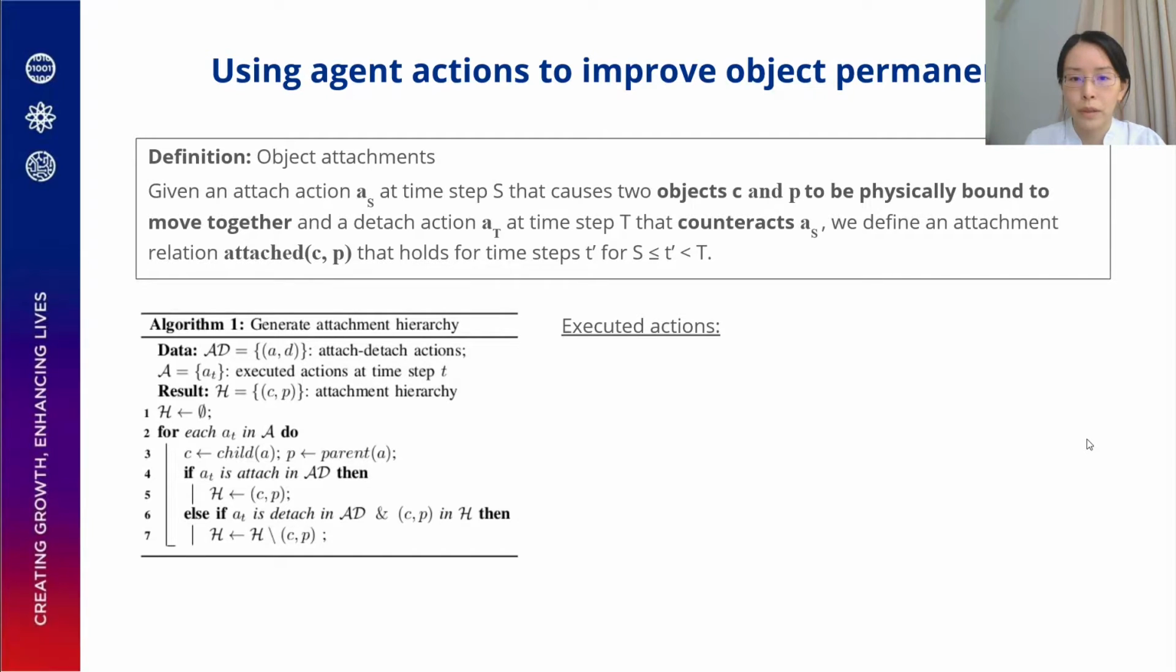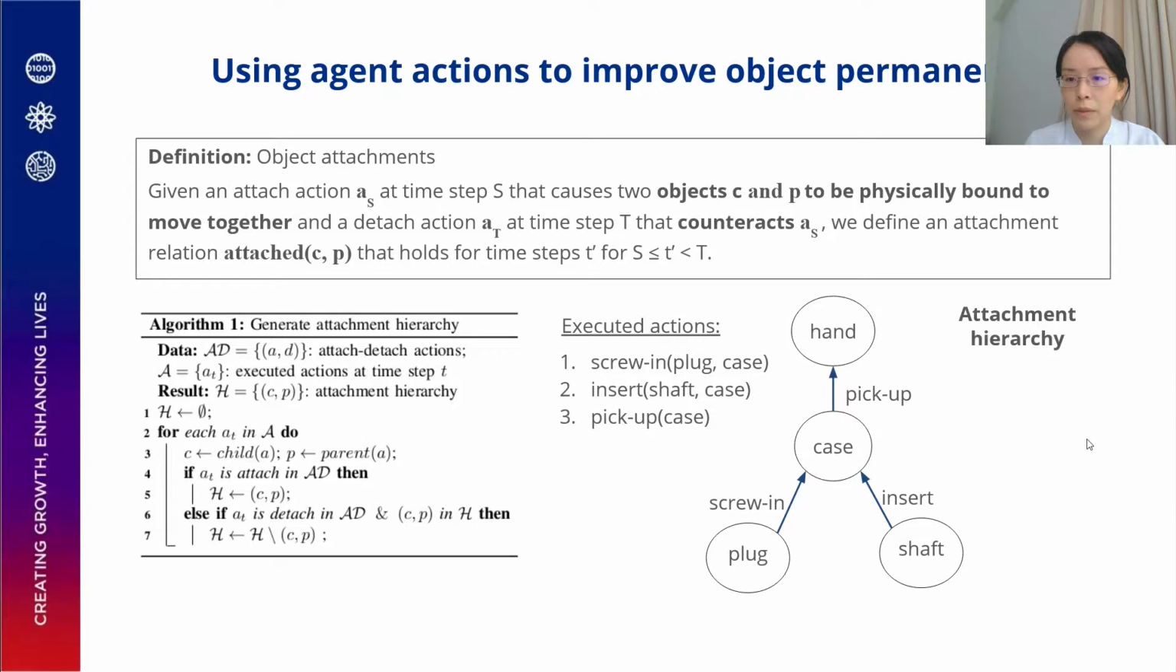Take, for example, a list of executed actions where the robot first screwed in a plug into the case, then inserted the shaft into the case, and then picked up the case. This would generate the following attachment hierarchy, where the plug and the shaft are children of the case, and the case is a child of the hand.